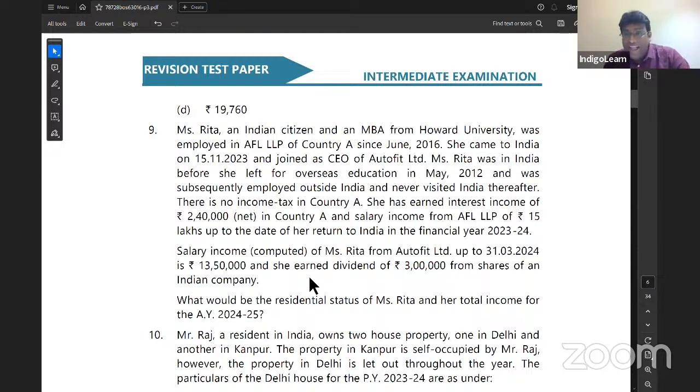So she will definitely satisfy all the 3 conditions of deemed resident, and her residential status will become resident but not ordinarily resident. And a resident but not ordinarily resident shall be taxable in respect of Indian income and will also be taxable in respect of foreign income if it is business income controlled wholly or partly from India, or profession income if it is set up in India.